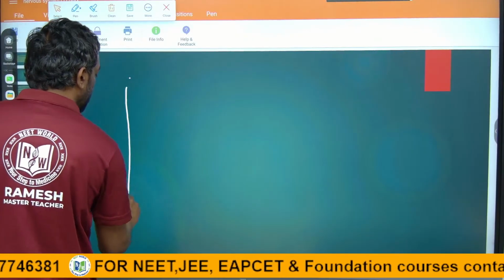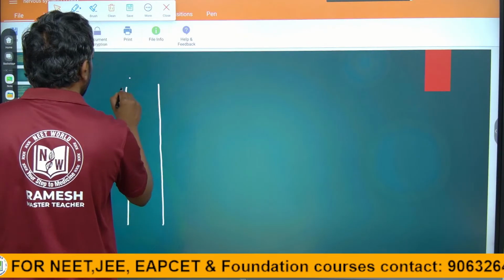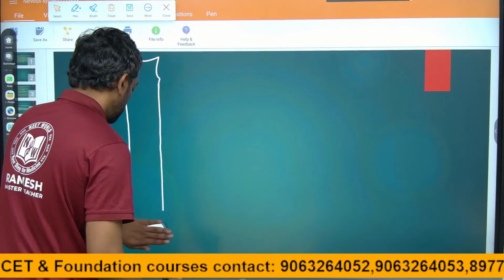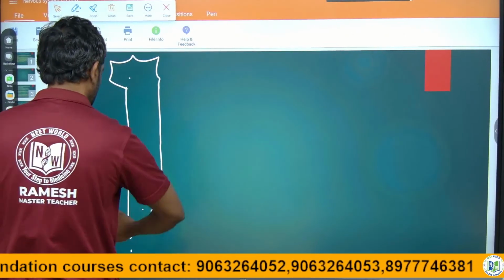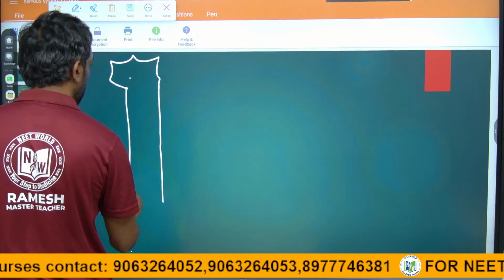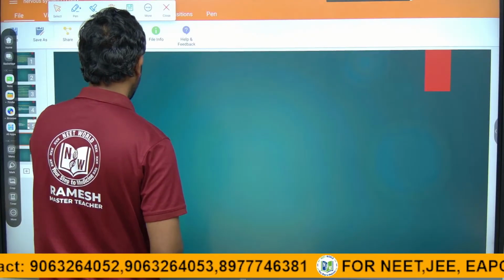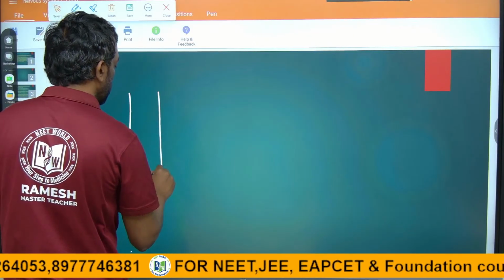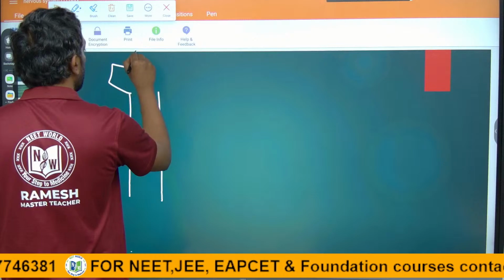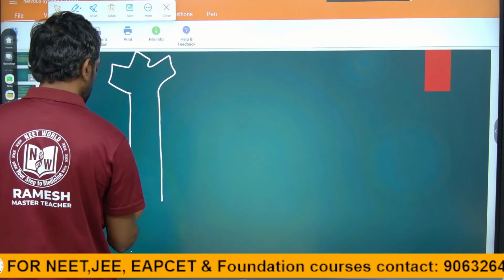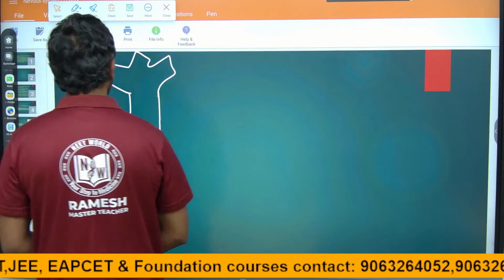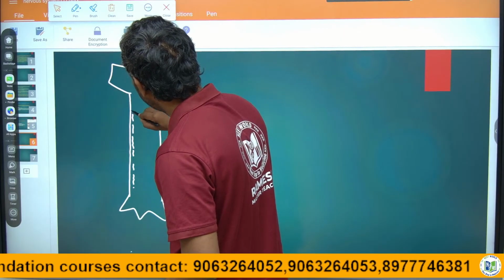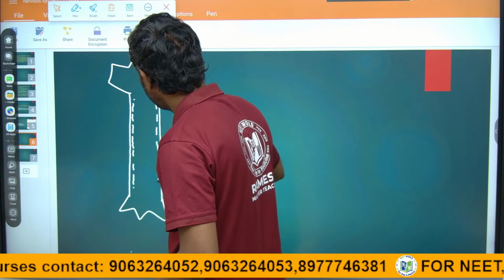This is the neuron cell. This is the membranous layer, the neural membrane.